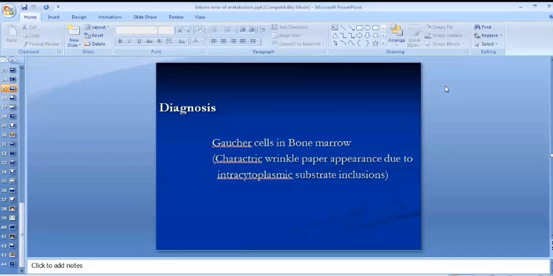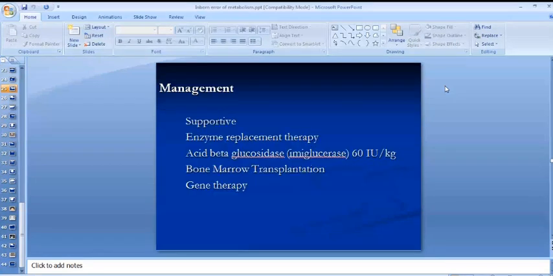For management, there is no specific treatment. The treatment is supportive. Enzyme replacement therapy, if available, should be done. Bone marrow transplantation can be done, and gene therapy is an emerging field nowadays that has promising results.